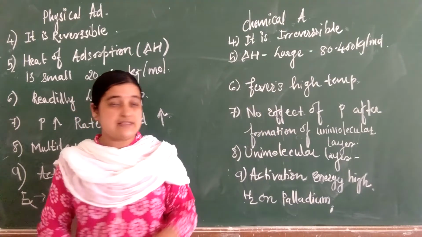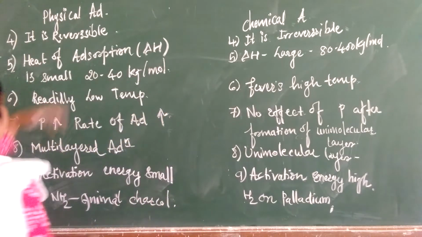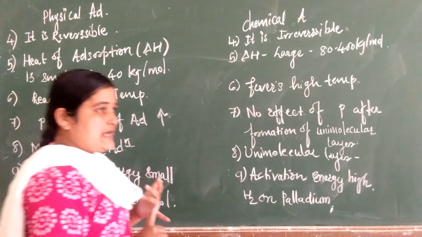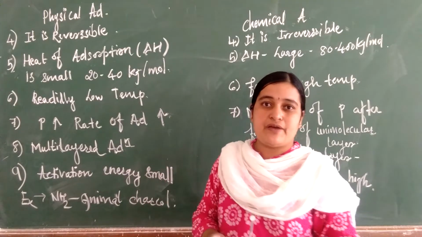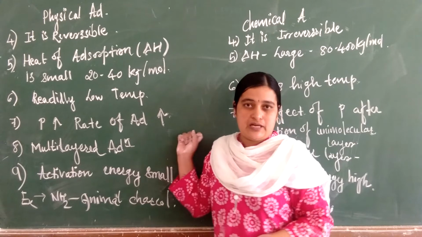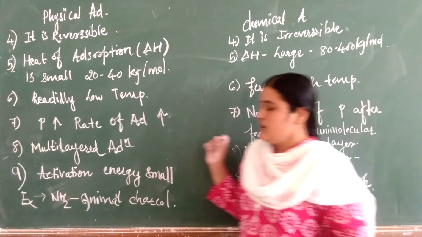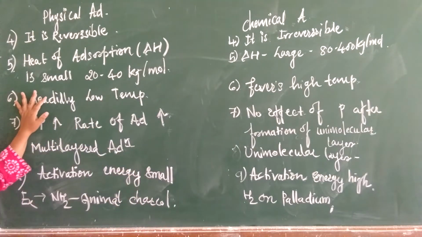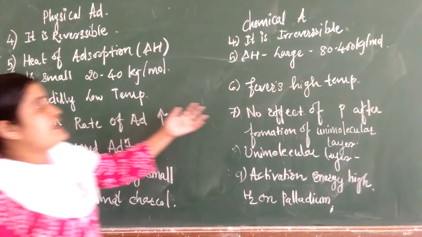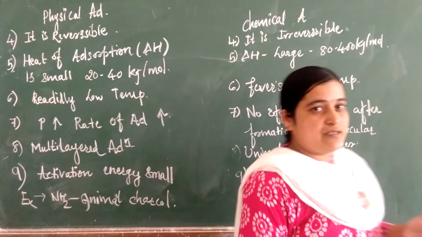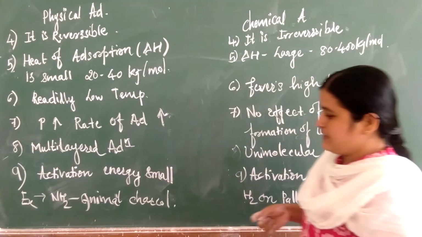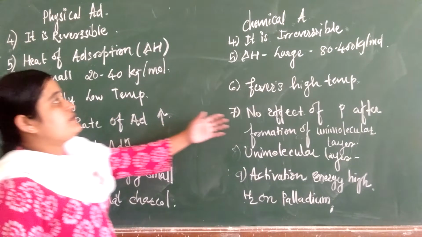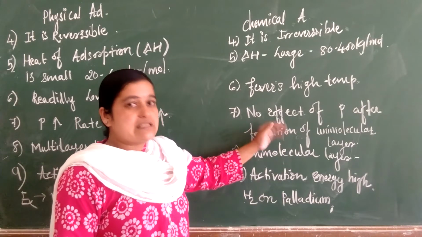Isn't it? Let's see once again all these. Here, physical adsorption: the first three differences we saw. First, the adsorbate molecule is held on the adsorbent by weak van der Waals forces, while in chemical adsorption it is held by strong chemical bonds. Second, it is non-specific and depends only on the nature of the adsorbate, while chemical adsorption is highly specific and depends upon both adsorbate as well as adsorbent. Third, equilibrium is readily attained, while in chemical adsorption the equilibrium stage is reached slowly.